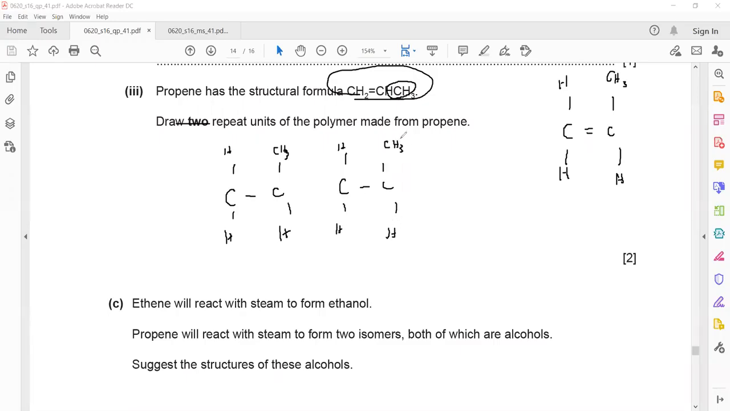And what I will do, I will link them together by a single bond. And this is important, put a bracket and then n. Why put a bracket? It means there is still repetition, units are repeating till n molecules. So is it clear? Should we also write the name of the monomer and the polymer? No, if they did not ask.